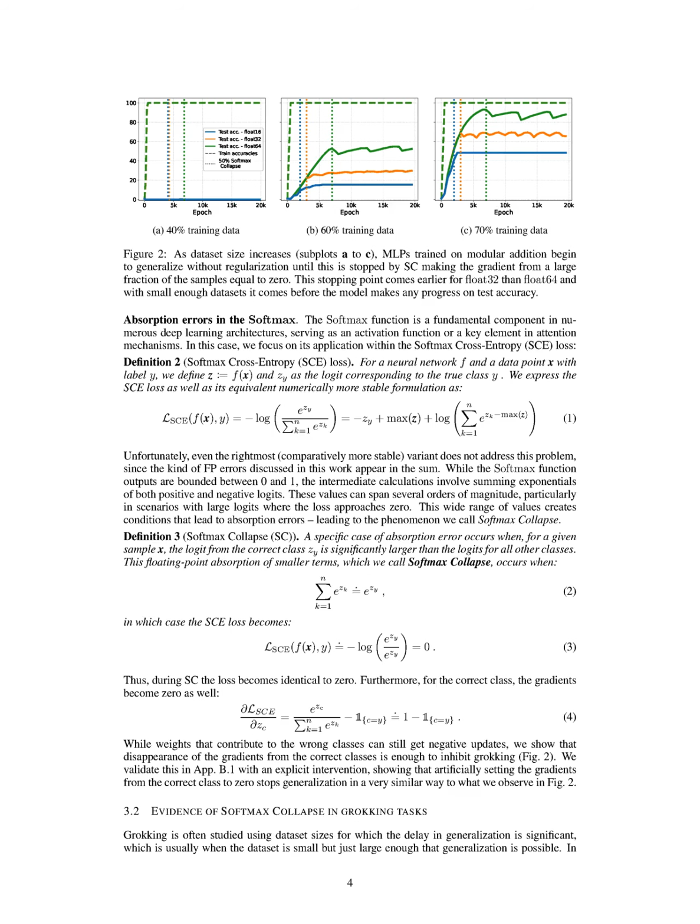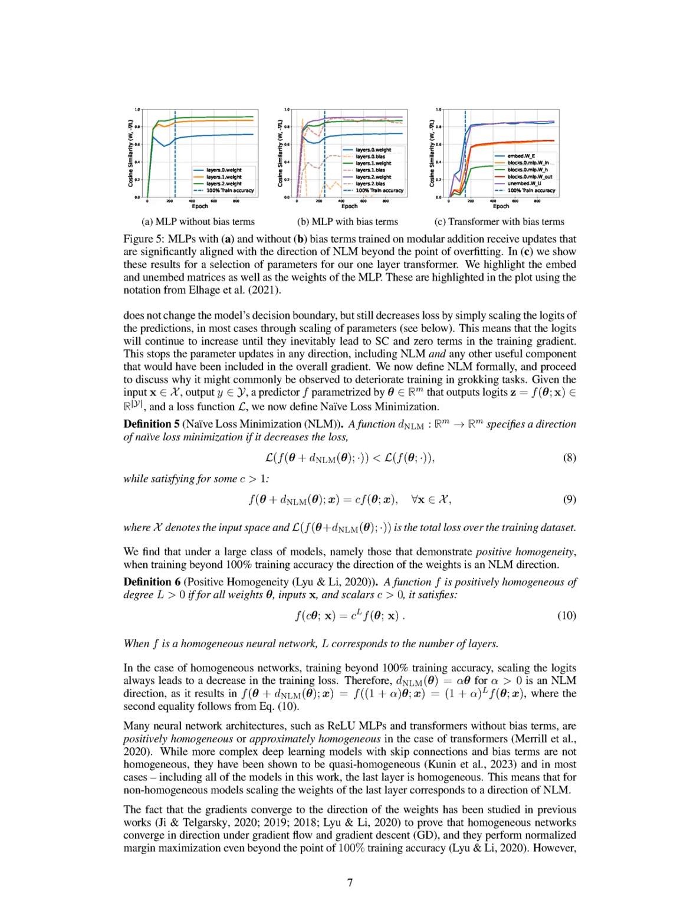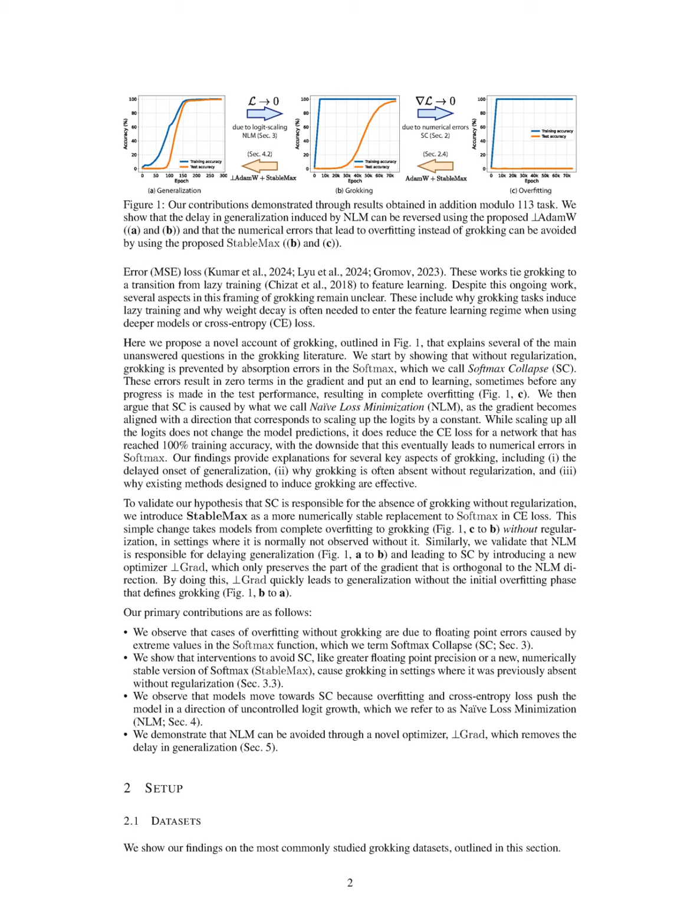To mitigate SC, we propose a numerically stable version of the softmax function, termed STCE, which reduces the risk of absorption errors by transforming logits into probabilities in a less extreme manner. Additionally, we introduce a new optimizer, one-number-one-grad, which updates weights based only on the orthogonal component of the gradient, effectively avoiding the naive loss minimization (NLM) direction that leads to SC. These interventions allow models to generalize without the initial overfitting phase typically associated with grokking, demonstrating that SC can be circumvented even in the absence of regularization.